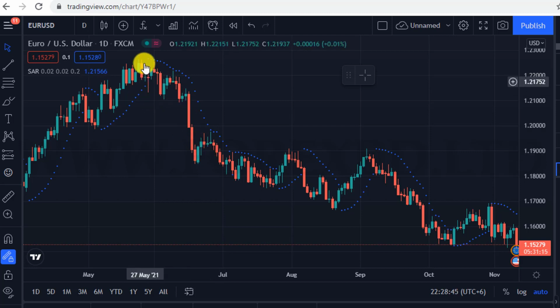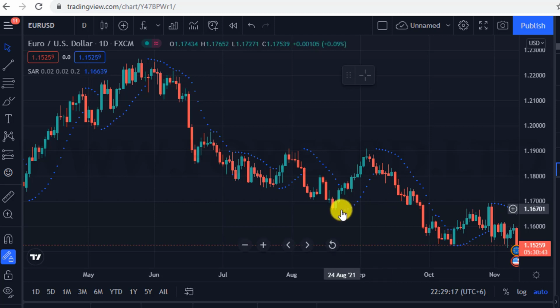And when the first point is made in a line, it's time to take entry. Remember that when the first point of the Parabolic SAR is formed, you will get the signal of market movement. This means that when the first point of the indicator is formed, if it's below the candle and the candle is above, then it gives a signal for the market to rise. And if the first point of the Parabolic SAR is formed above the candle and the candle is down, then it gives the signal for the market to go down. This means that when a dot is formed below the candle, you will take a buy order. Again, if these dots are formed above the candle, then you can take a sell order. You will receive the signal only when the first point is created.